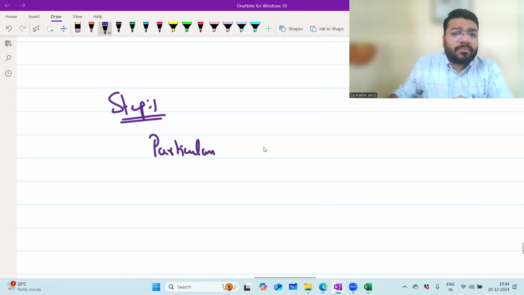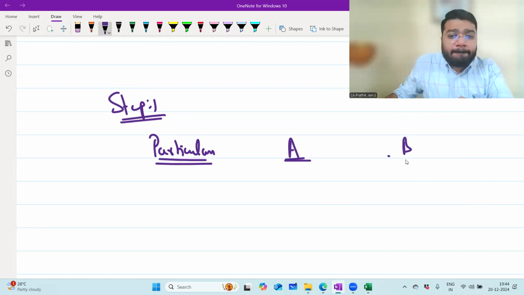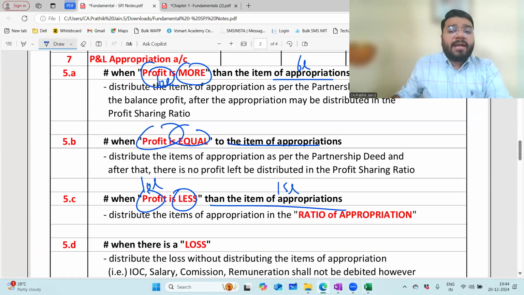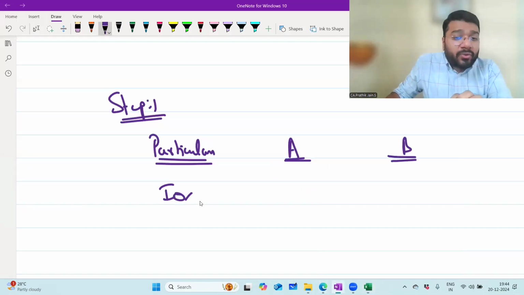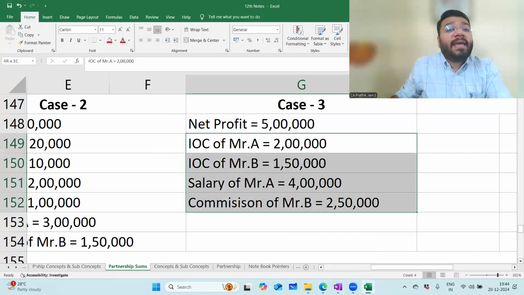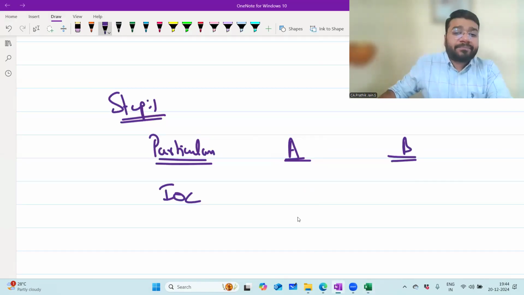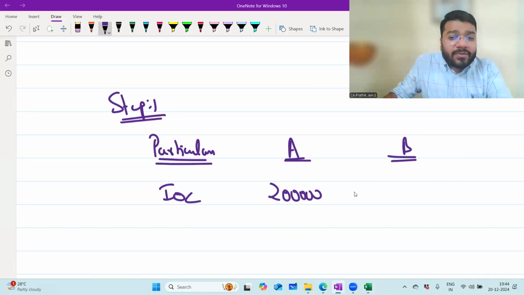Particulars, then A, and then B. Now, what are we trying to document here? We are trying to document the expenditure, the items of appropriation. What is the first item of appropriation? IOC. IOC should be given to both A and B. How much to A? 2 lakh. How much to B? 1,50,000.